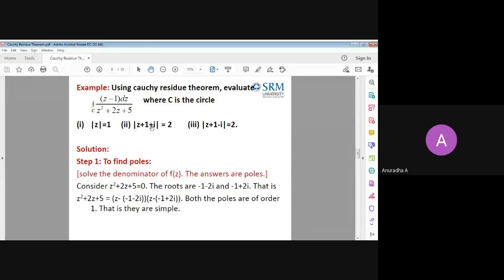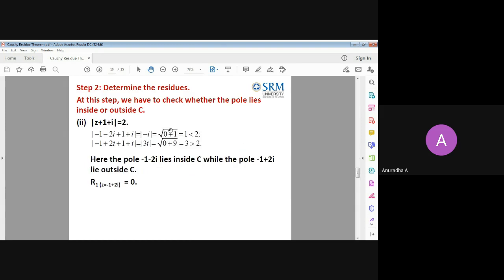The second question is mod of z plus 1 plus i equal to 2. Now the center is minus of 1 plus i, radius is 2. Please remember, in the formula z minus a, a will be the center. So minus of 1 plus i will be the center and 2 will be the radius. So let's check that. The radius 2, less than that I should have, but not from the origin. From this point, 1 plus i.